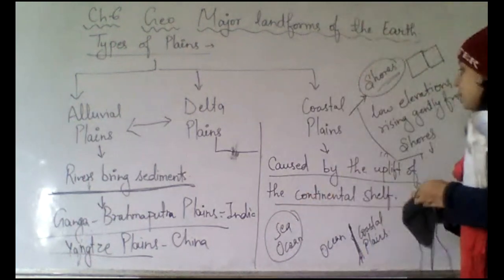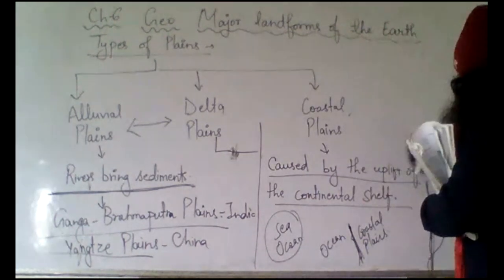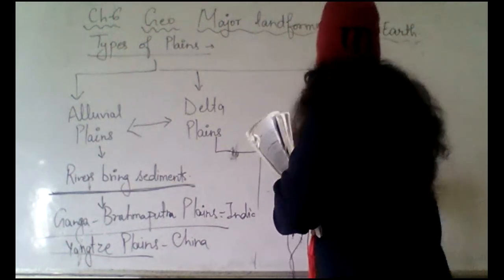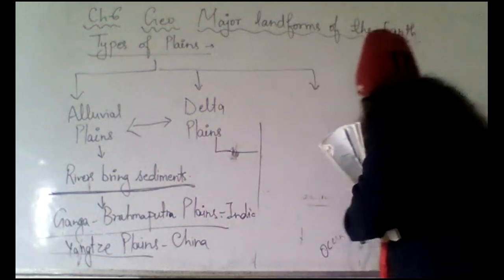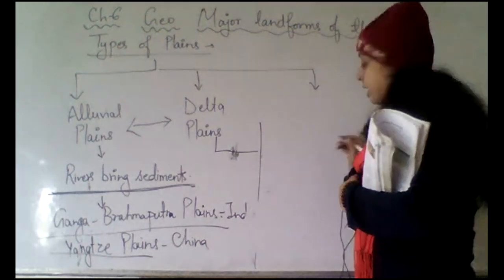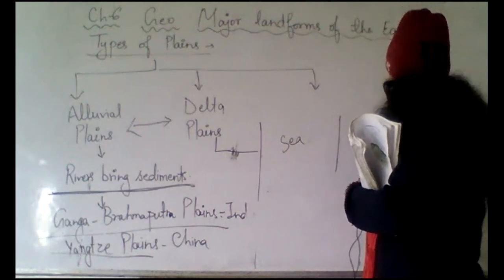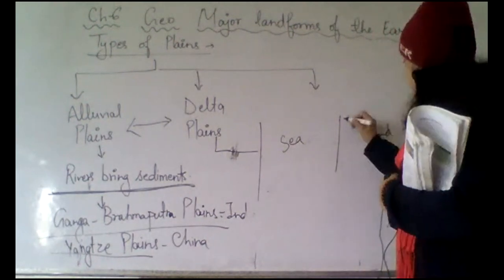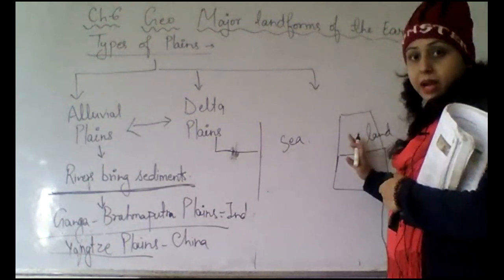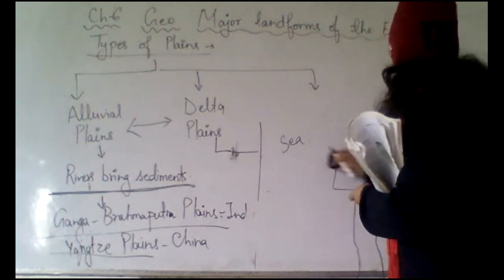We have the example of coastal plains in our country itself. So again I am explaining, see here, this is the land. What happens sometimes, these will be plates, right? Like this. We have already read that these are plates. So sometimes some plates uplift. We can understand like this.